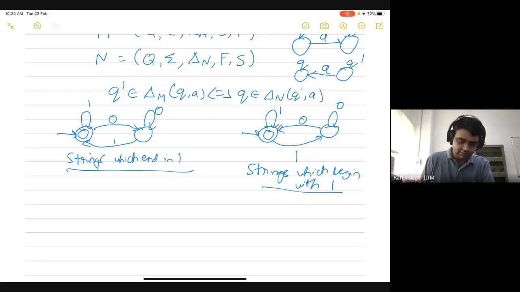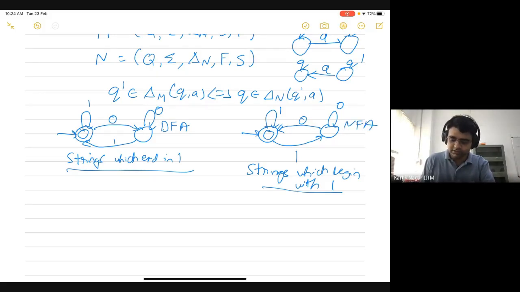So note that this automaton was a DFA, right? But is the reverse automaton a DFA or not? It's not a DFA. In the case of a DFA, you have a unique transition for every symbol, but when you reverse, that is no longer the case. So this is actually an NFA.